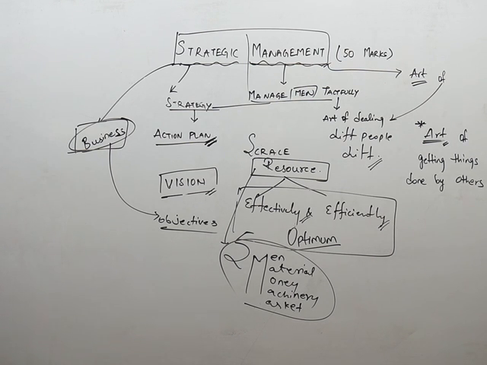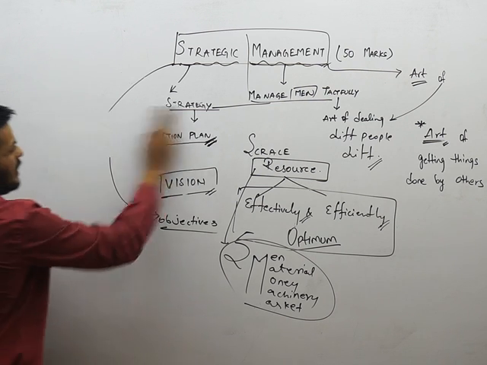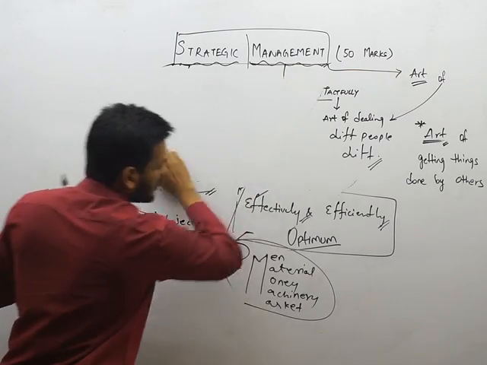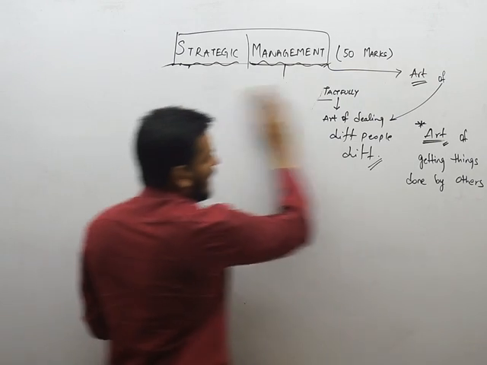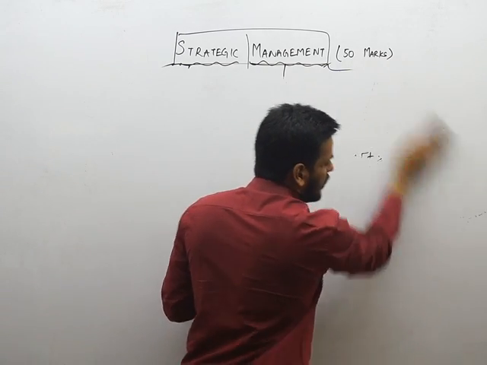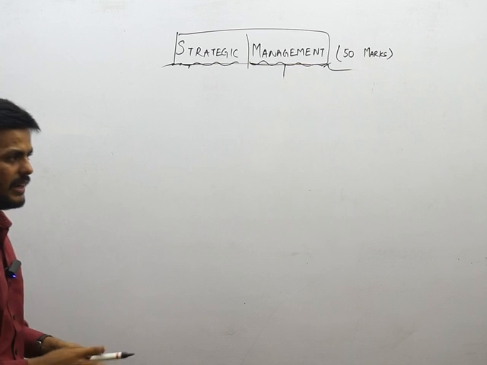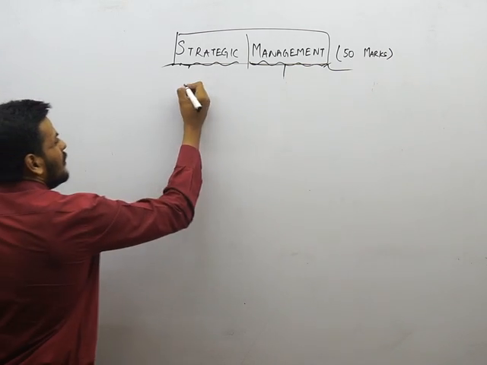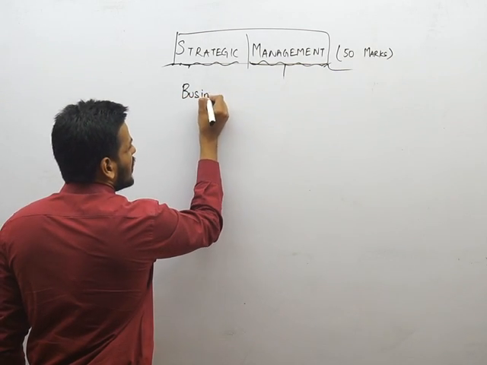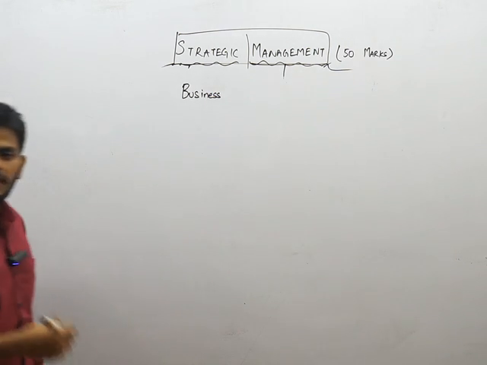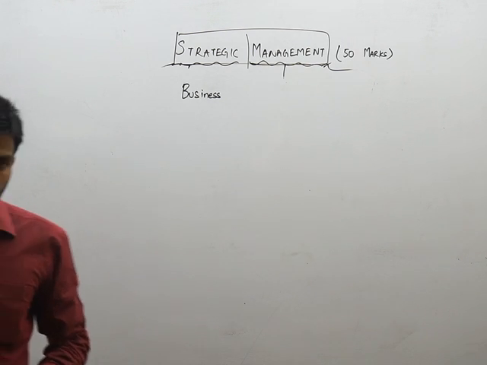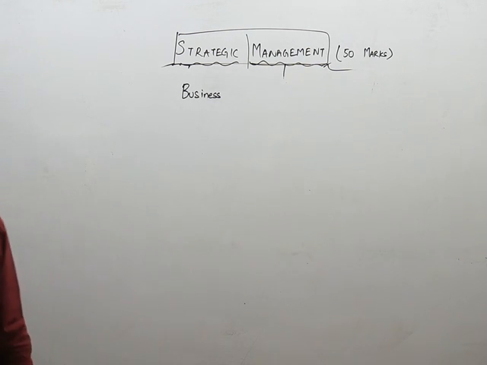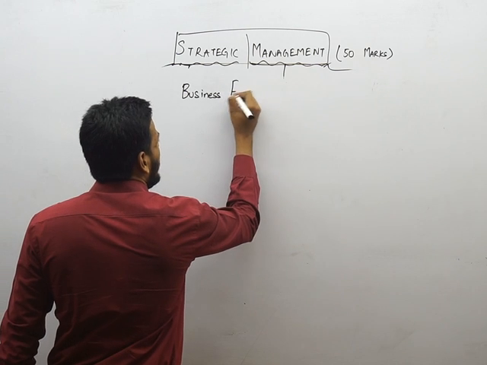So in our basic syllabus to understand, we have a few points to take care of. After we understood what strategy and management are, let's see what our syllabus is all about. And like I told you, the entire thing that we will be dealing with is always in the context of a business. So first we will be discussing what is business. If it is only about understanding business, it will tell you only what you are, but that's not what we want. We also need to understand what is surrounding us, which is called the environment.